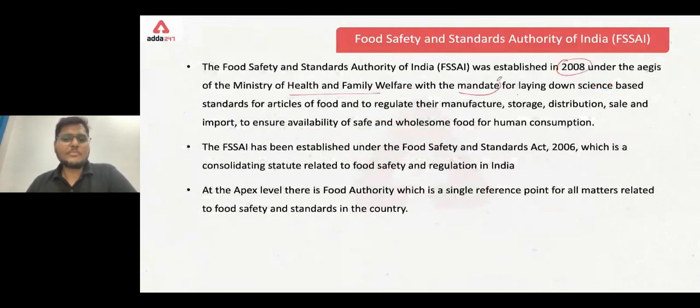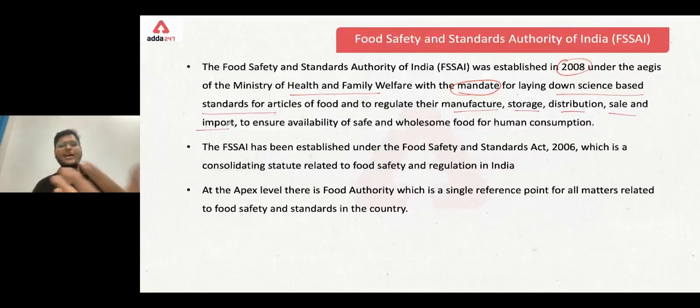Now, what is the mandate here? That means something mandatory, that has to be done in FSSAI: laying down science-based standards for articles of food and regulating their manufacture, storage, distribution, sale, and import. Now, why have I repeated some things here? So that I can show you how different points can be framed for the same information.